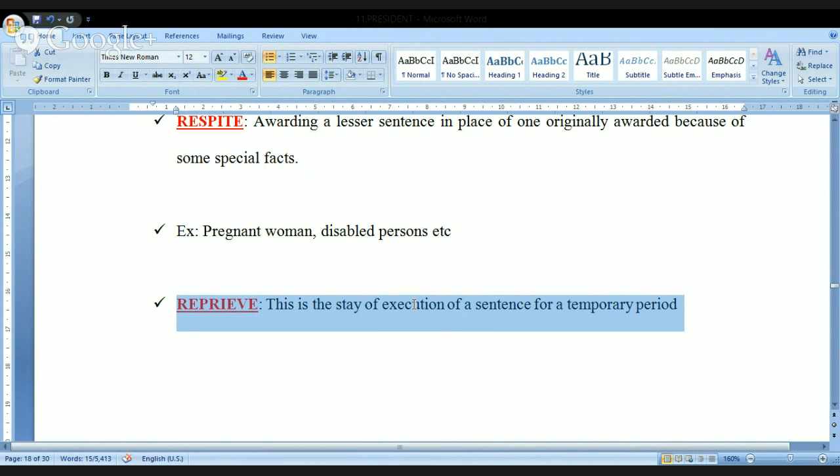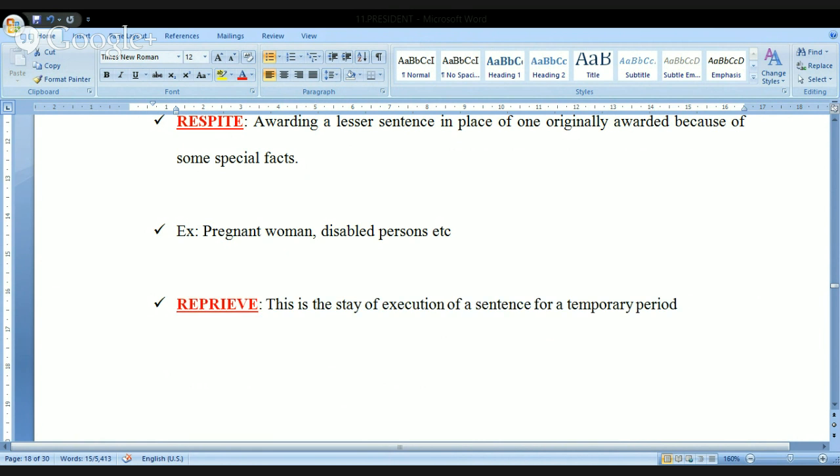But if the mercy petition reaches the President of India, the first thing the President does is to issue a stay order. Stay in the sense, the President is giving an order for stopping the execution. Don't kill him, because his petition is pending with me, don't kill him for a period of time till further orders are released by Rashtrapati Bhavan. Am I clear? That is the meaning of the reprieve.